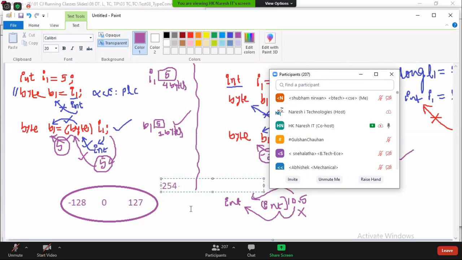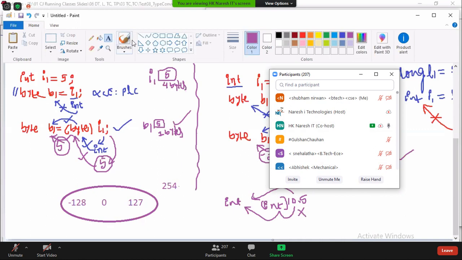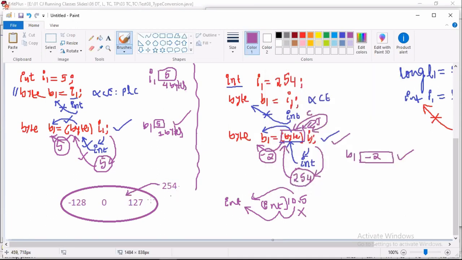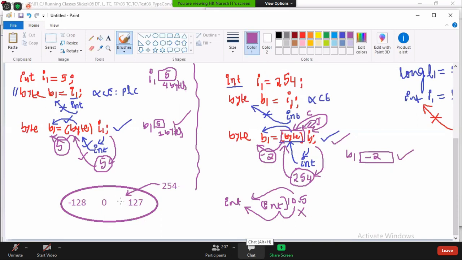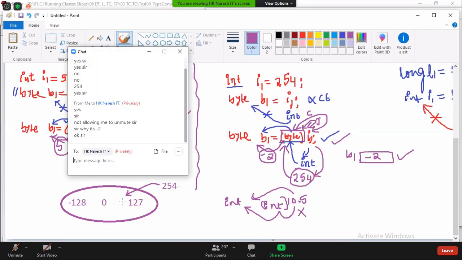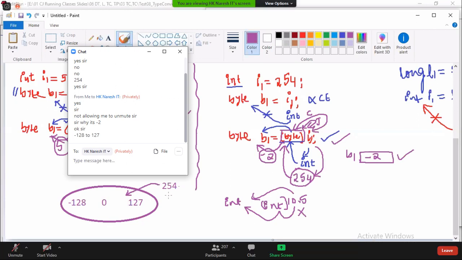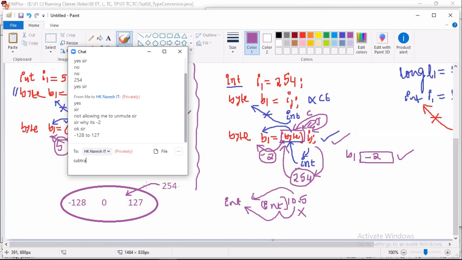254. Yeah. Tell me, 254 is out of range. Then what to do? I must bring 254 to the range of byte. To bring 254 to the range of byte, what should I do? I must add or subtract? I must subtract.